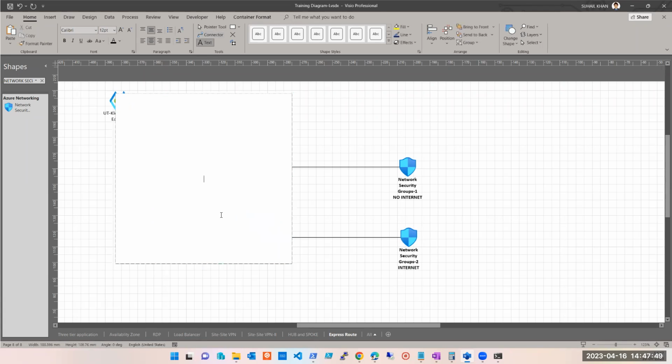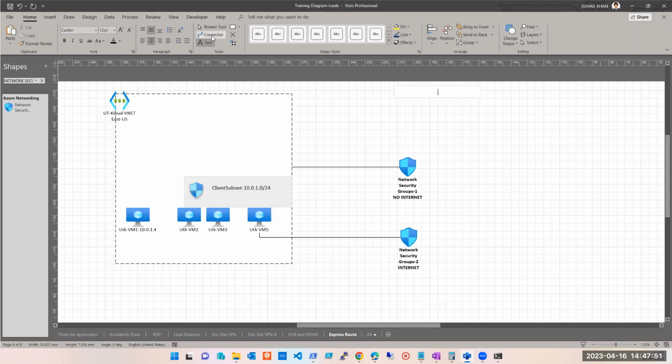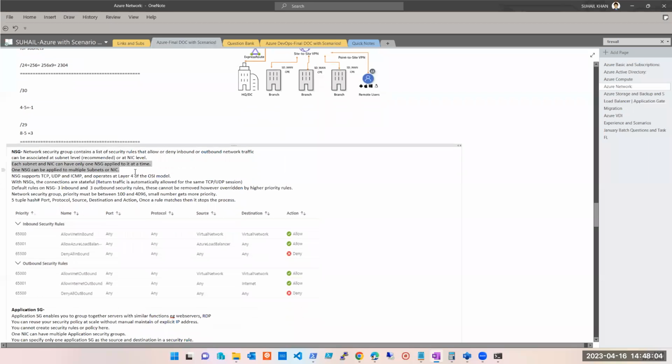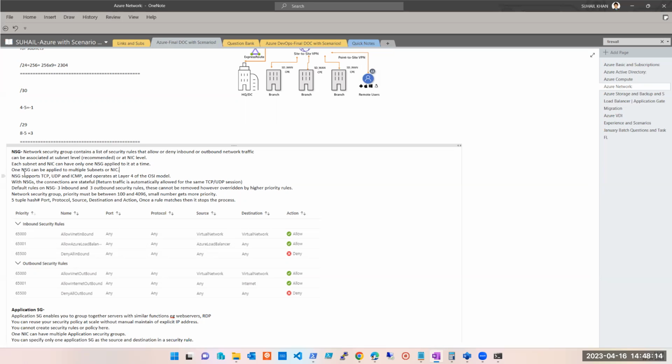Fine. So before I answer that, let's keep this one for you guys to figure out, and we will see it practically later on, how it works. We'll start explaining NSG first. These points are clear by now. NSG supports TCP, UDP, and ICMP, and it operates on layer 4 of the OSI model.